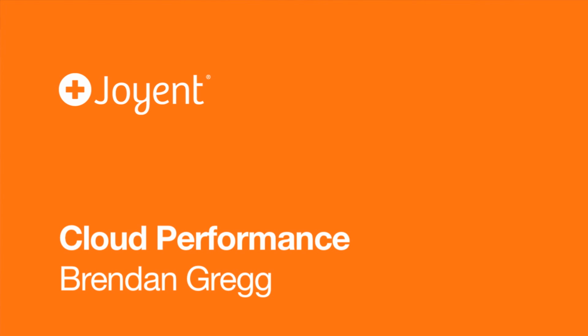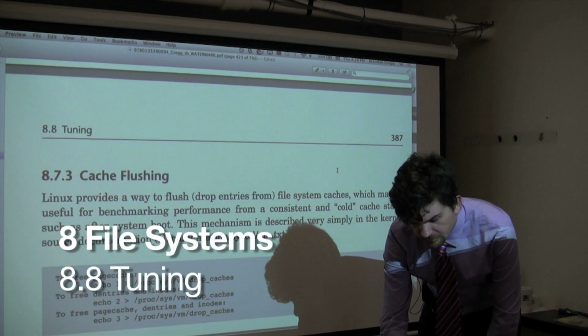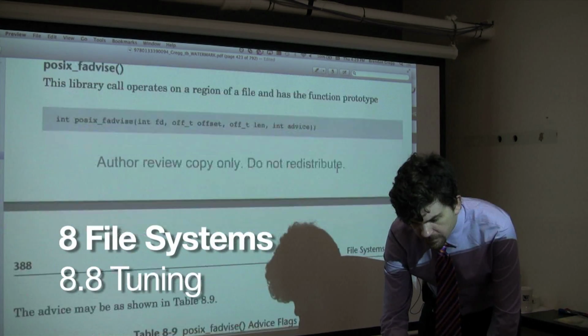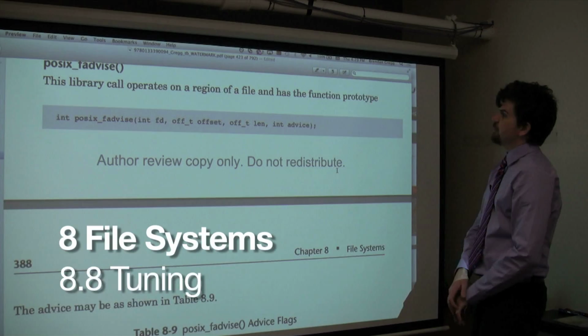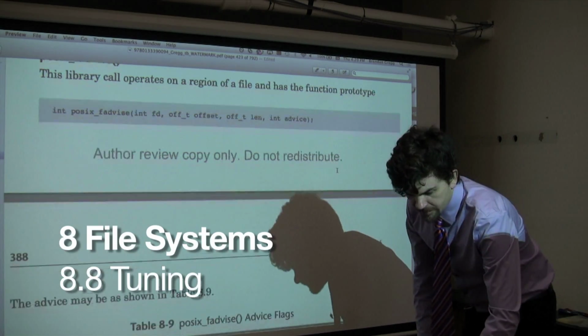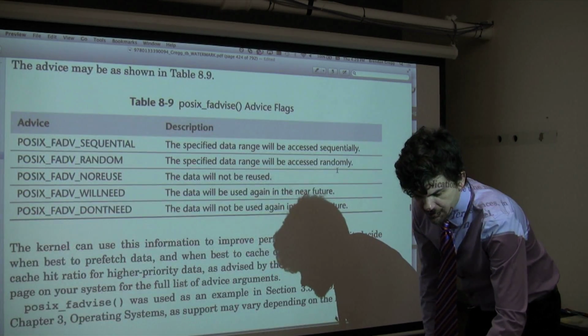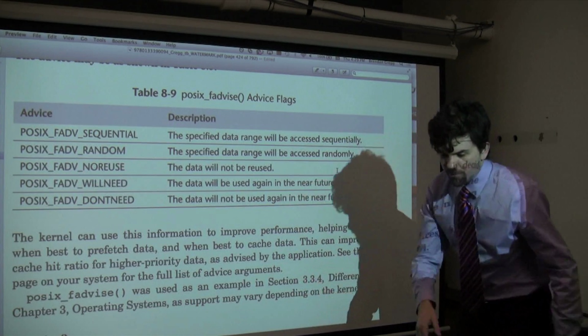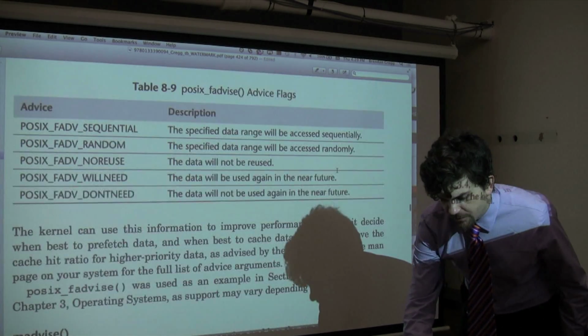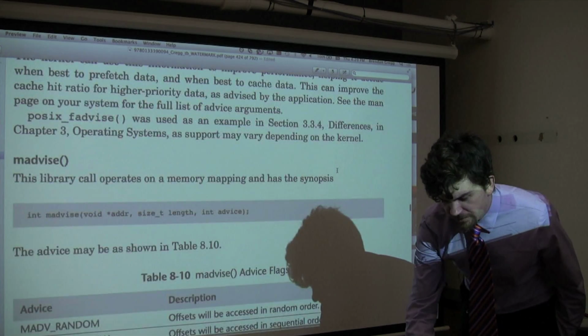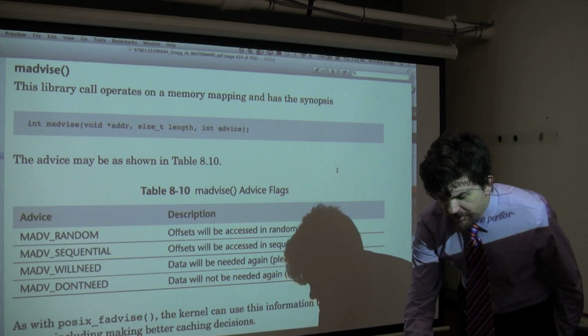And file system tuning, to give you an idea of what exists. There's POSIX fadvise to say a region of a file is going to be used sequentially or randomly or not be used. It doesn't work on illumos yet. We need to fix it. I need to fix it. I think the ticket's assigned to me.